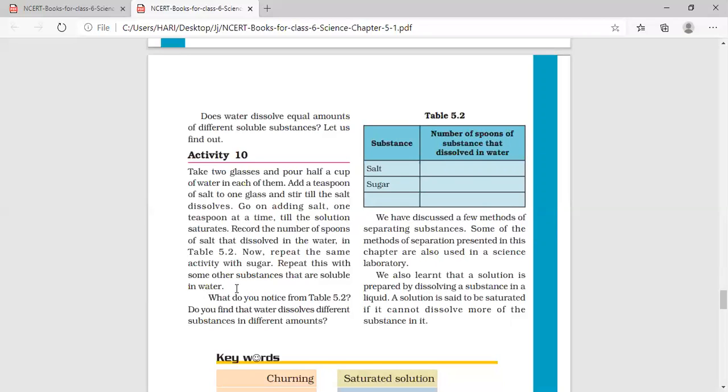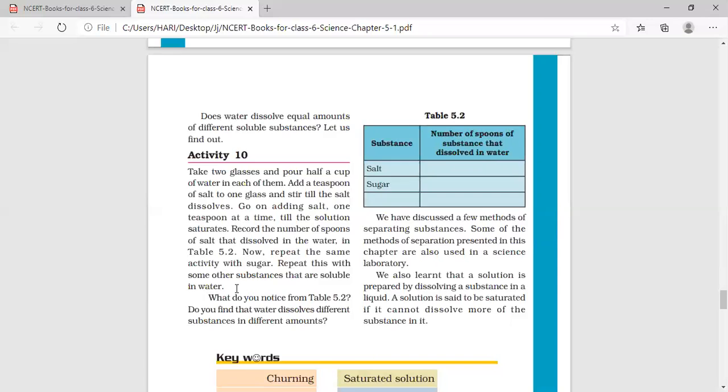You can see that sugar dissolves faster than salt in water. Suppose you could add only 5 spoons of salt in the water, but in the same amount of water, you will be able to dissolve some more quantity of sugar.